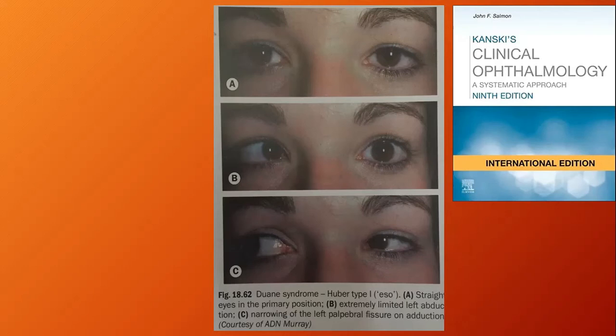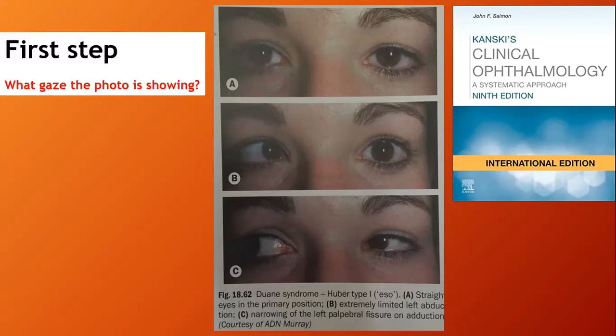You are supposed to answer and tell the examiner about the signs. The first step is to be sure what gaze the photo is showing. In the middle photo here, if this were the primary position, you might say this is right esotropia, so the abnormality may be in this eye. But actually this is a levo version, so the abnormality is in the left eye, because it is not moving out. It is not abducting. So it's really important, before you mention the sign, to be sure what gaze the photo is showing.